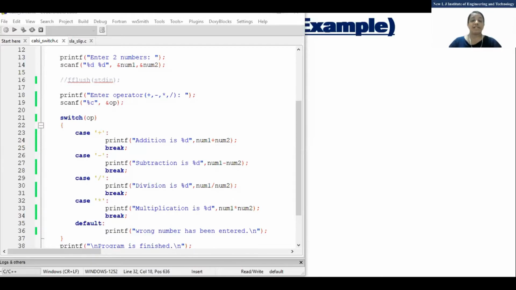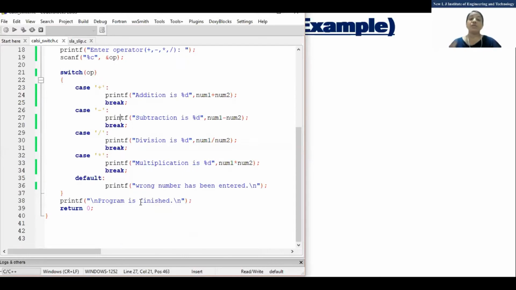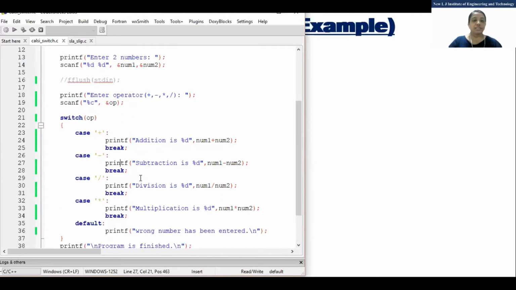You should give an answer in this way. Fine. So this is the way, right? Break, that means what? If you are not writing break, so what happened? It will execute the remaining cases also. That we have seen yesterday, right? Okay. So this is the program.